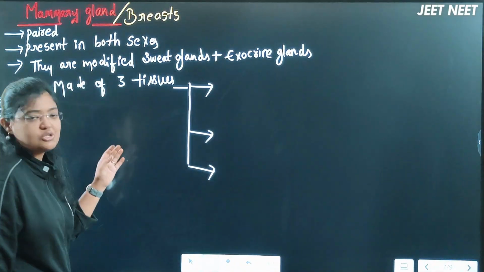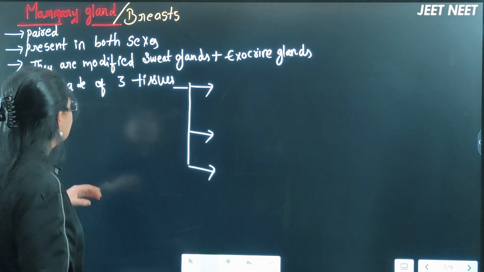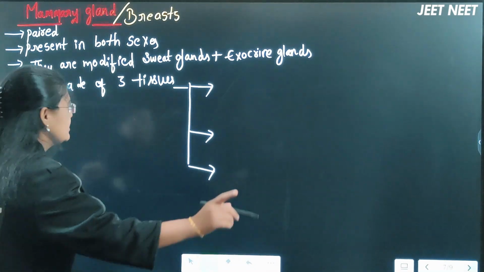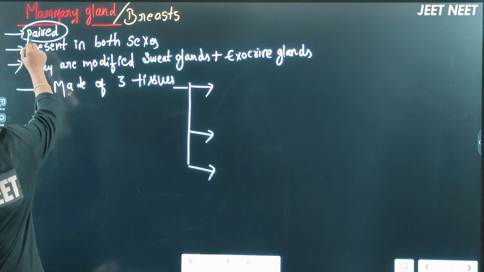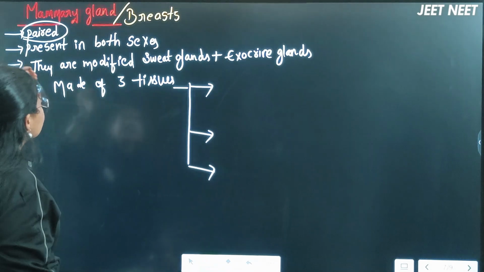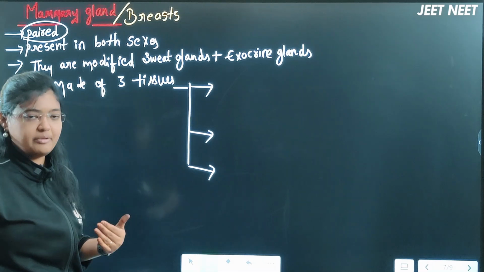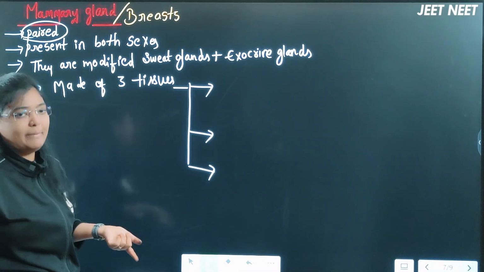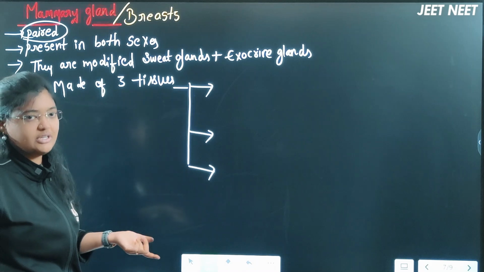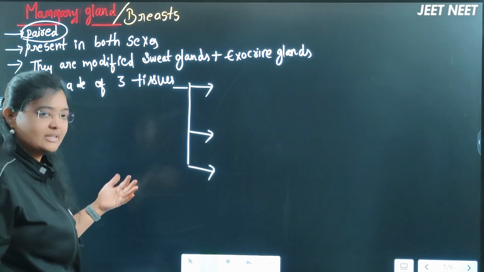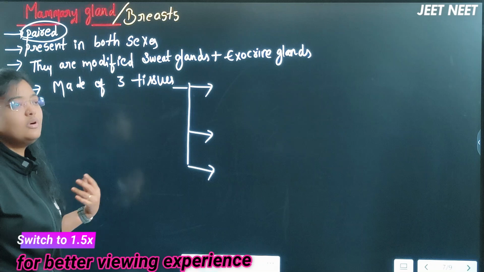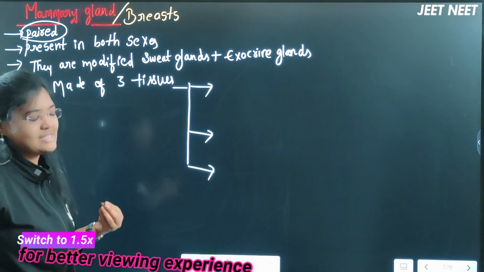The mammary gland is also called the breast. The paired glands are present in both the sexes, in the male as well as in the female. But in the male it is vestigial, not functional, while in the female it is functional to feed the babies.